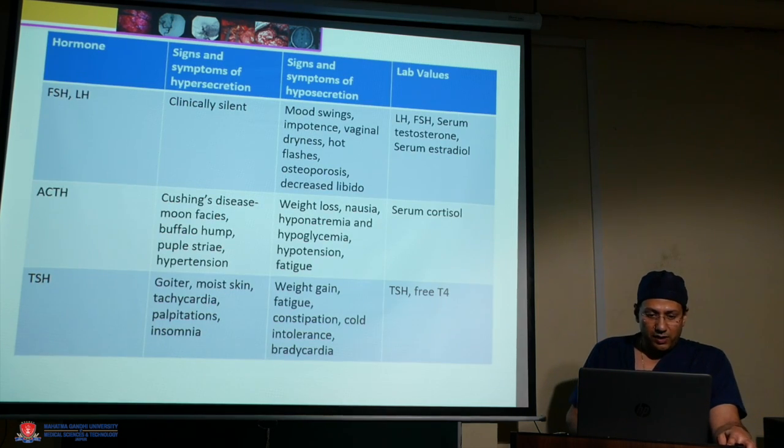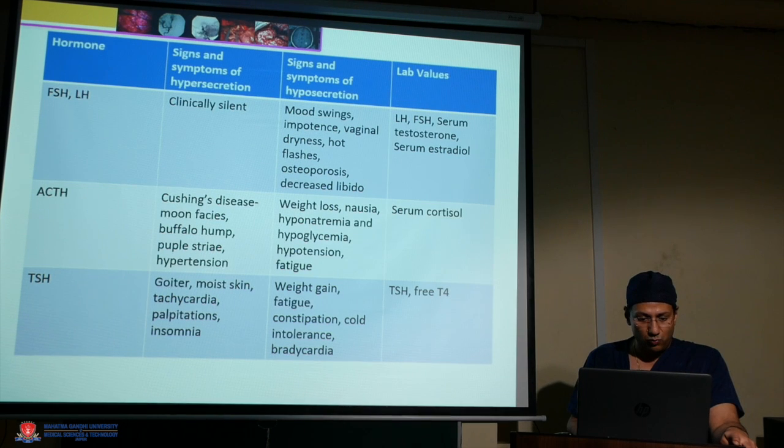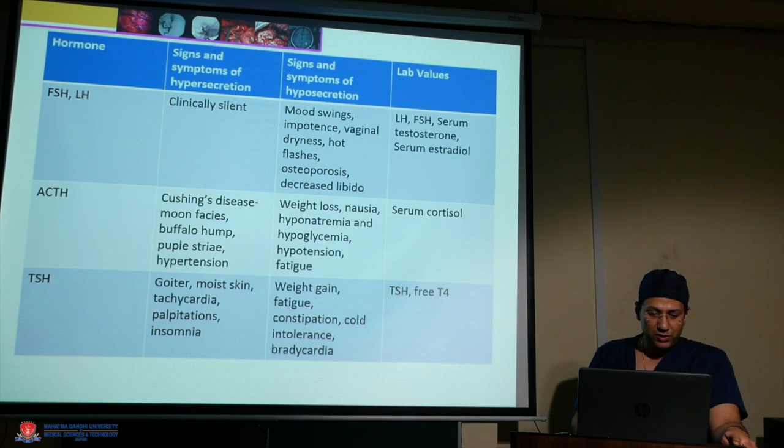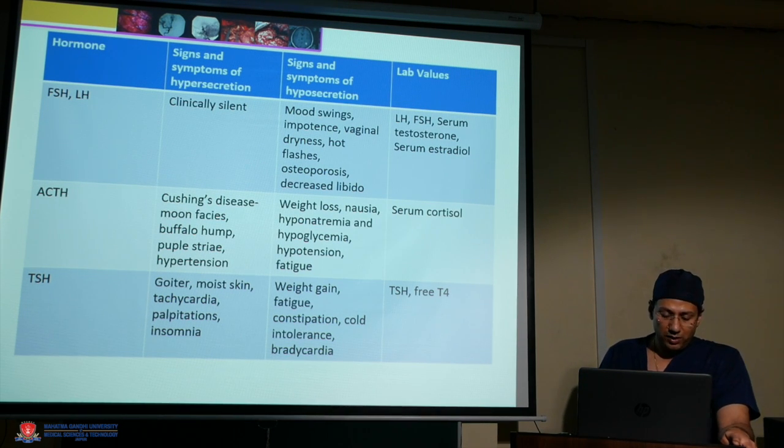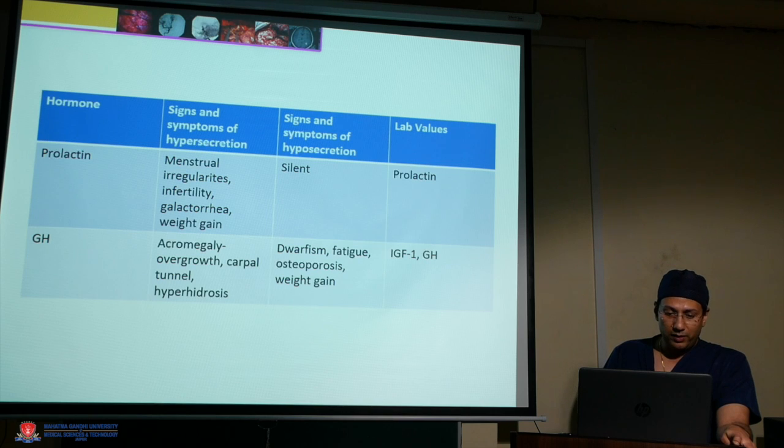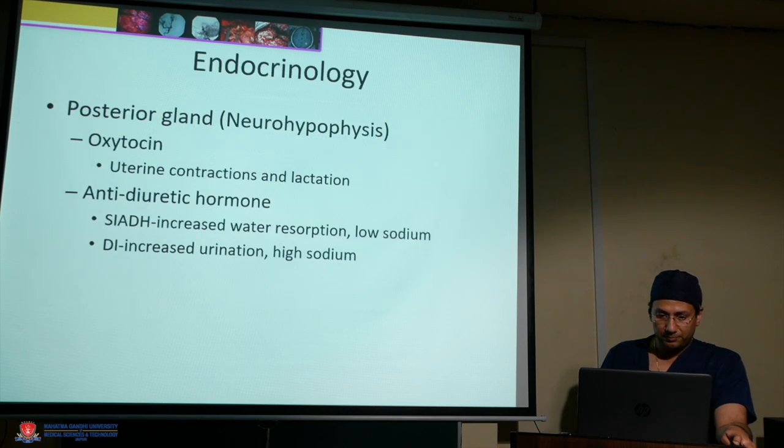FSH excess is clinically silent. ACTH hypersecretion causes Cushing disease: moon facies, buffalo hump, purple striae and hypertension. TSH excess causes goiter, moist skin, tachycardia, palpitation and insomnia. Prolactin excess causes hyperprolactinemia, menstrual irregularities, infertility, galactorrhea and weight gain. Growth hormone excess causes acromegaly, overgrowth, carpal tunnel syndrome and hyperhidrosis.